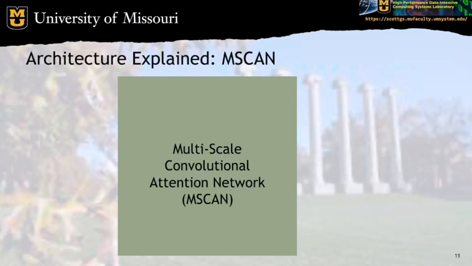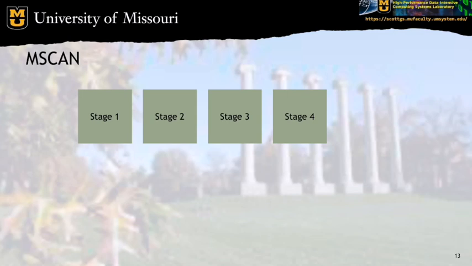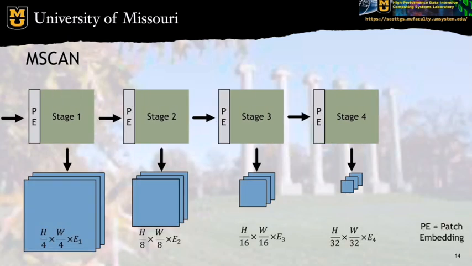The encoder is called the Multi-Scale Convolutional Attention Network, or MSCAN. So MSCAN is comprised of 4 stages. So input comes in, and a patch embedding is applied. Then it's processed by the MSCAN stage. Then the output of that stage is sent to the next patch embedding before being processed by the next stage, and so on. And we store the output of each stage for later use in the decoder.